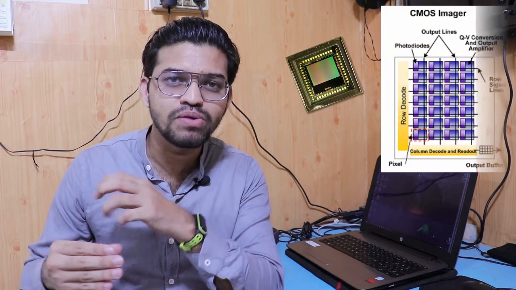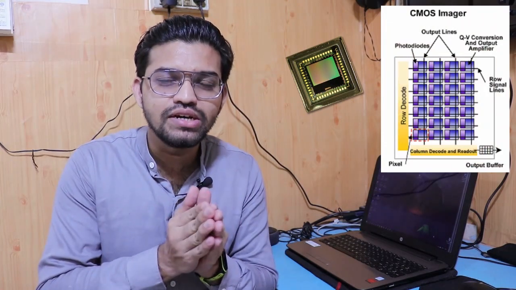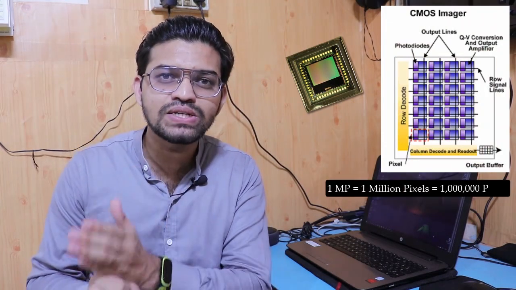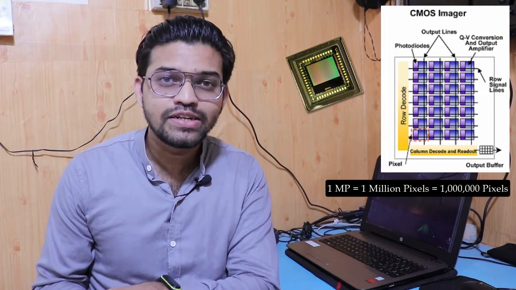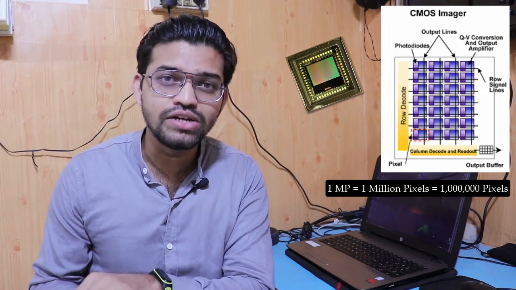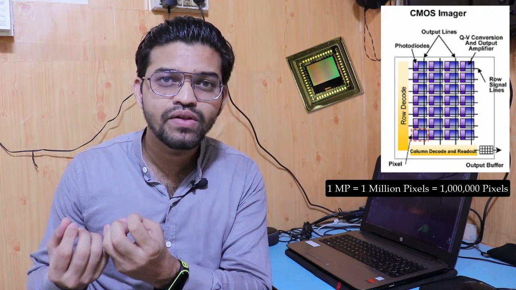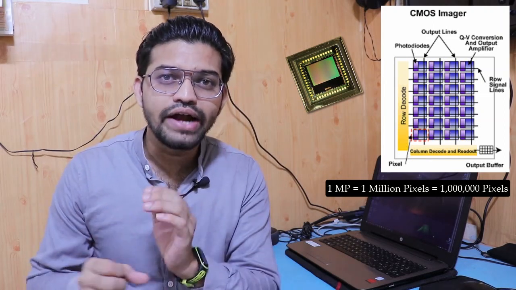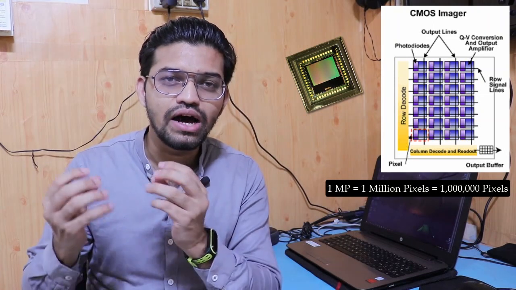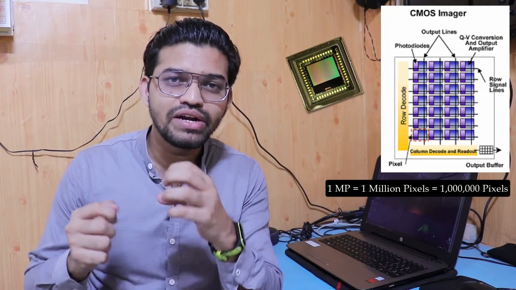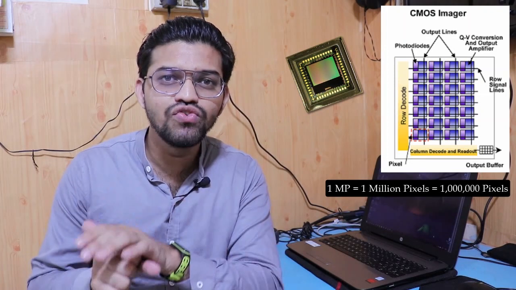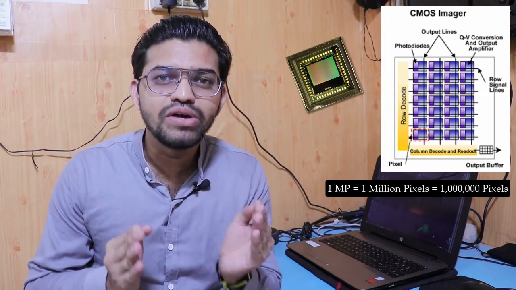So over here this image sensor consists of an array of pixels. 1 megapixel is equal to 1 million pixels, that is, 10 lakh pixels arranged, which ultimately capture the information, the light and the colors, and the captured light gets processed into signals and you get the image on the screen.